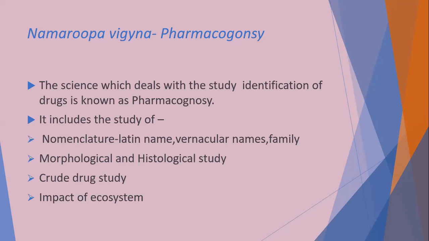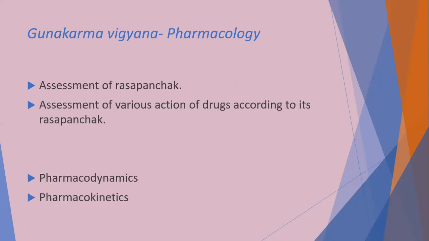Then after nomenclature, drugs should be studied morphologically and histologically, that is the macroscopical and microscopical identifying characters of drugs. Then study of crude drug or powder drugs. Then the impact of ecosystem or ecology on drugs also comes under pharmacognosy. That is pharmacognosy.